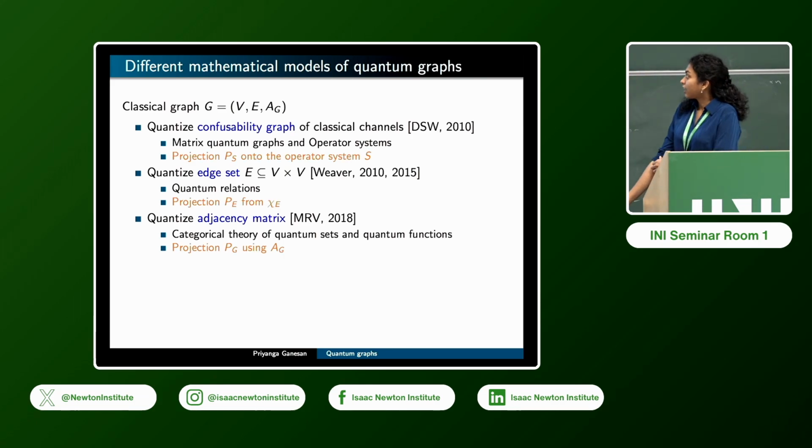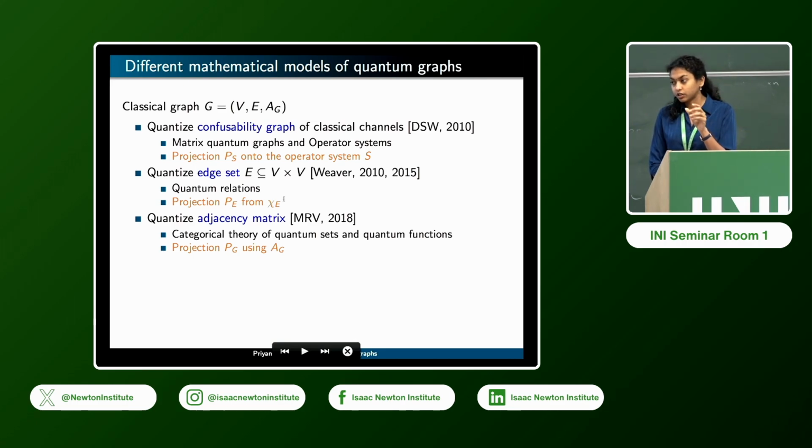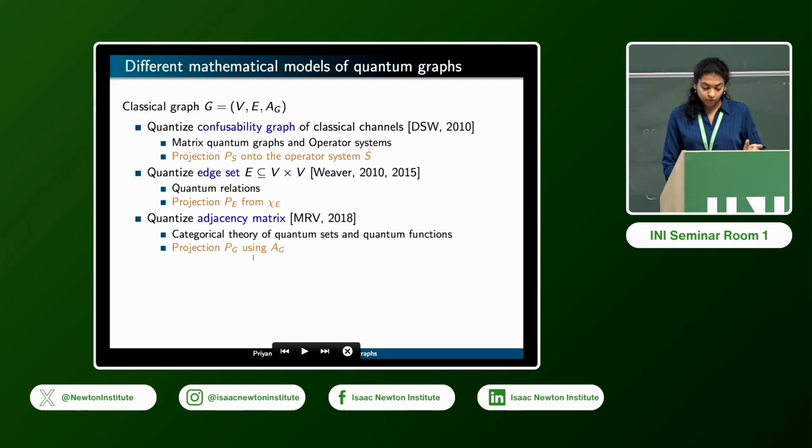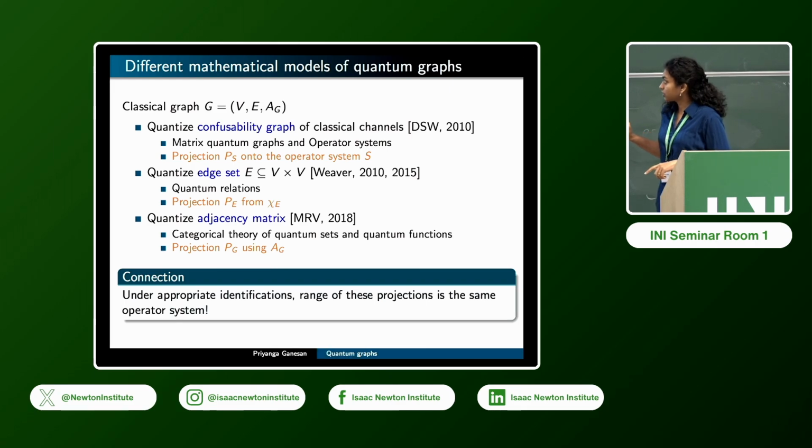That gives you a different version of quantum graphs. The way that these pictures are connected is through certain projections that you can associate with each of these definitions. In the first case, you can look at the orthogonal projection onto the operator system. In the second case, you can look at a projection which is a non-commutative version of the characteristic function on the edge set. And in the third case, you can associate a certain projection with the quantum adjacency operator, namely the Choi matrix of this operator. Under appropriate identification, one can show that all of these projections have the same range, and that is this underlying operator system that we started with.